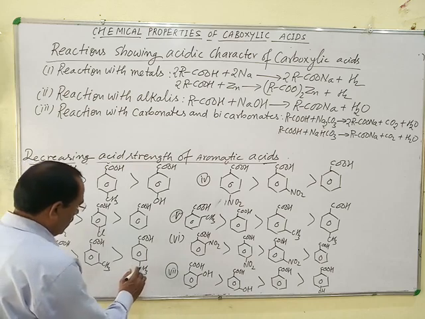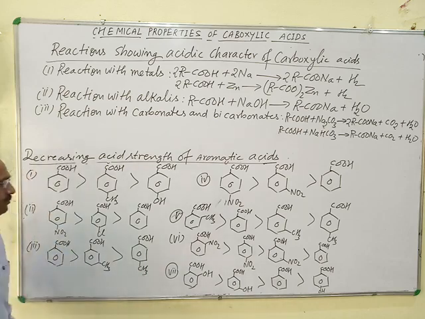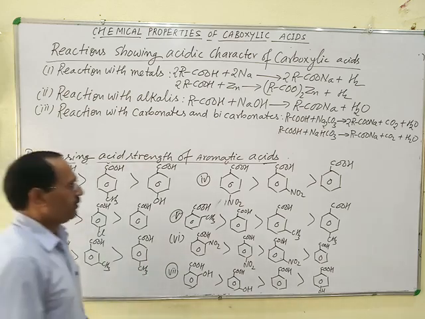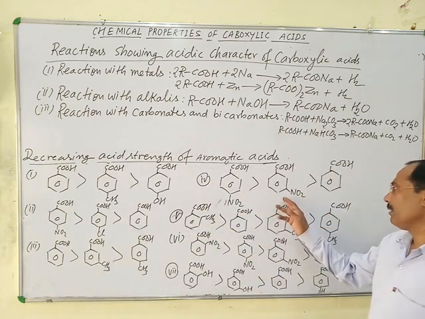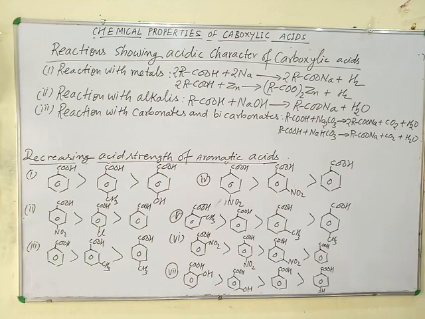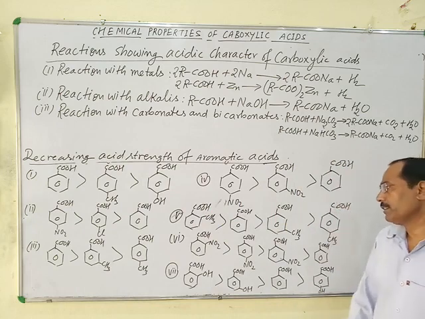This is para-methylbenzoic acid. Fourth, para-nitrobenzoic acid is stronger than meta-nitrobenzoic acid, which is stronger than benzoic acid.